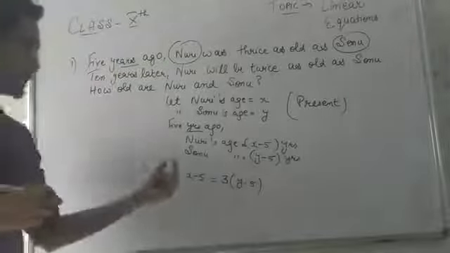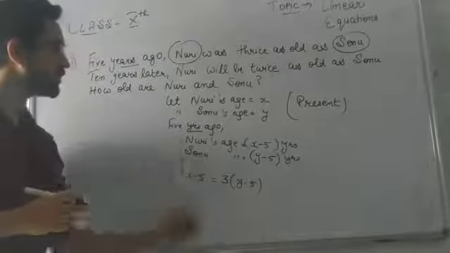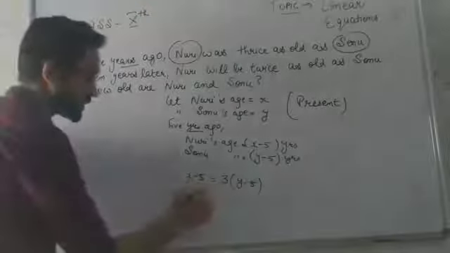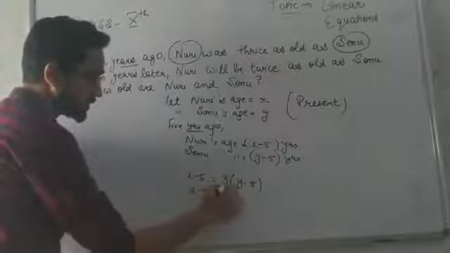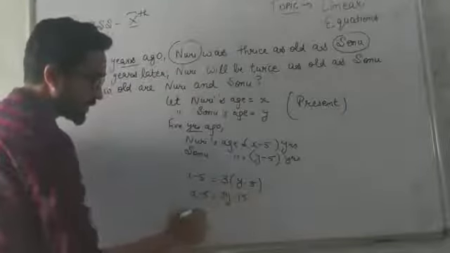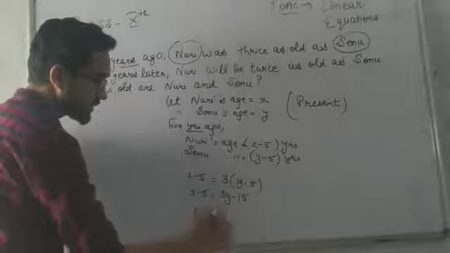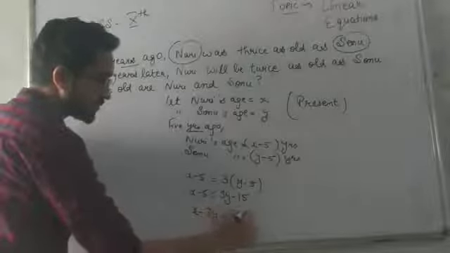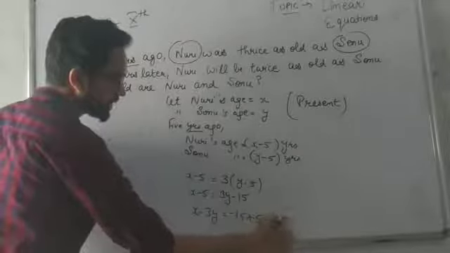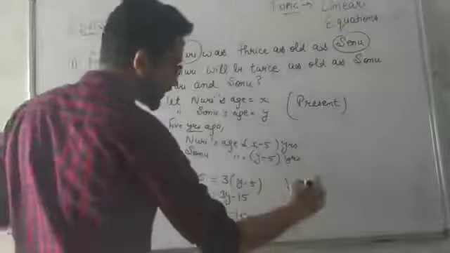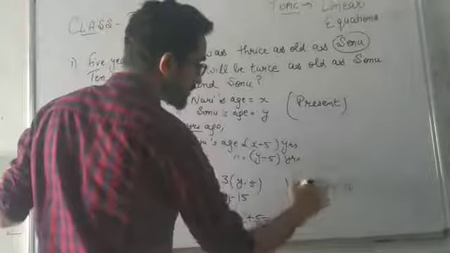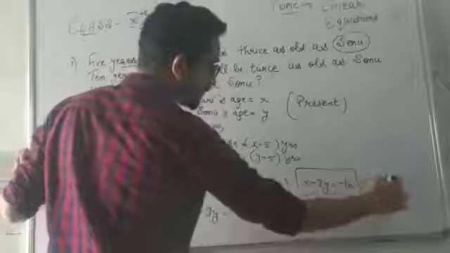So X minus 5, let's solve it. It will be 3Y minus 15. So 3Y can be taken this side. It will be X minus 3Y is equal to minus 15 plus 5, that will be minus 10. So we can say our equation as X minus 3Y is equal to minus 10. Let's say this is our first equation.